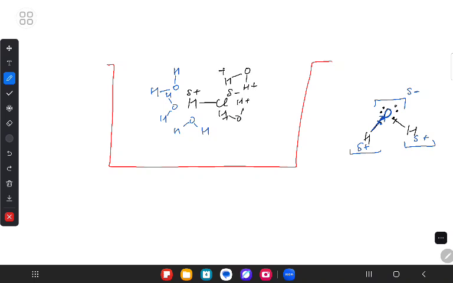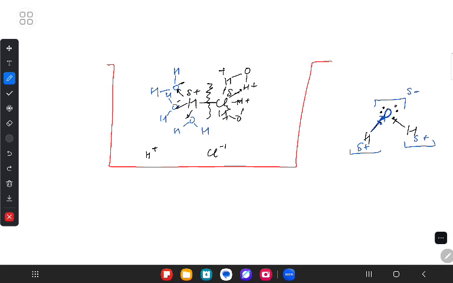We'll have this part, yes or no? So the H plus of the water molecules and the O negative of the water molecules are trying to pull apart H plus and Cl negative, and hence this bond breaks. Are we understanding my point or not? When this happens, it is going to break down into H plus and Cl negative.